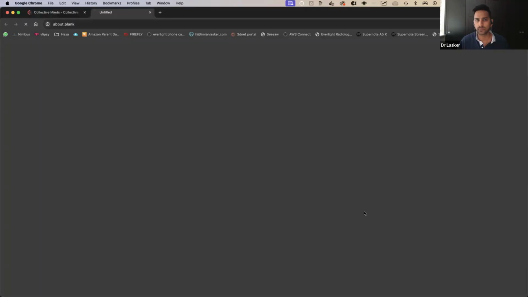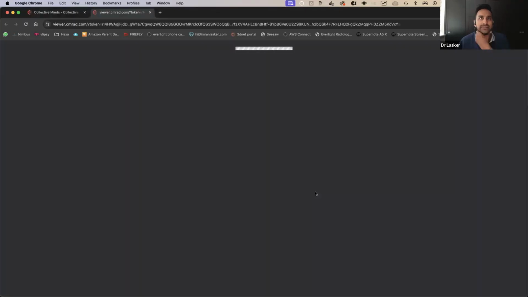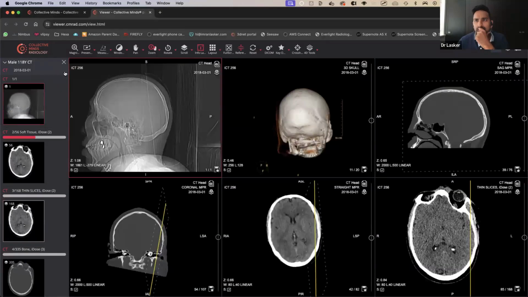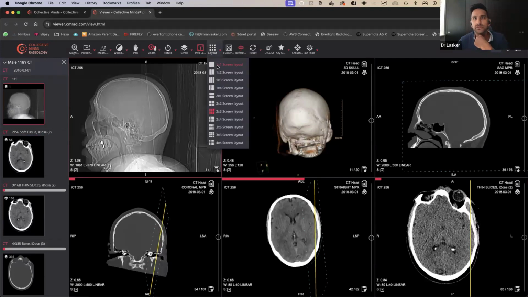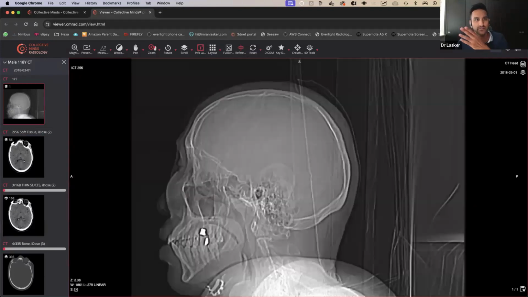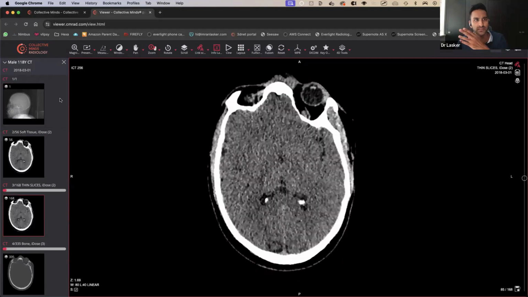Why did I put this one up? Let's see. Another CT head becoming neuro. Okay, what we'll do, we'll put this onto one by one. It's just easier. So that's the scanogram. Not particularly worried about the scanogram. We're waiting for the images to download.